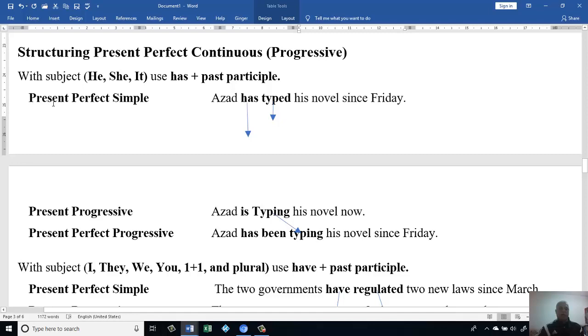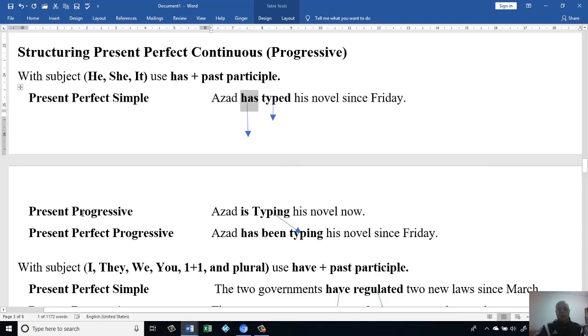We have present perfect simple. Okay, we have: Azad has typed his novel since Friday. Now we know this has happened in present perfect simple. Azad is the subject, and because the subject is singular, I have to use has, because he. Then I have to use the past participle.